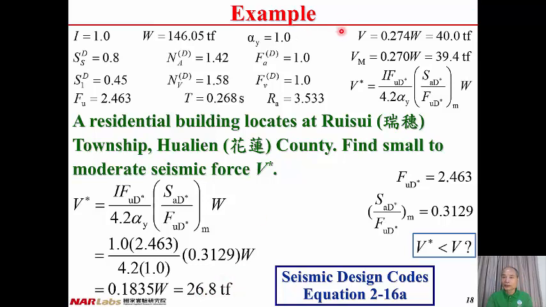And then compare with the design basis seismic force from previous lecture, V equal to 0.274 W equal to 40.0 ton force. And then we have V star less than V. Therefore, the small to moderate seismic force is less than the design basis seismic force in this case. And my question is that, is the equality valid for all the cases? Is it always true, or is it case by case?